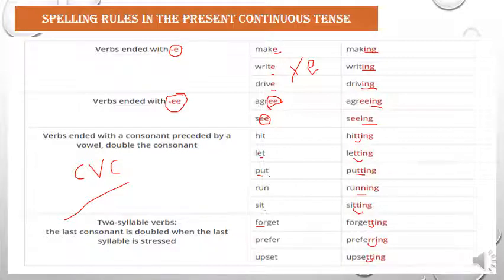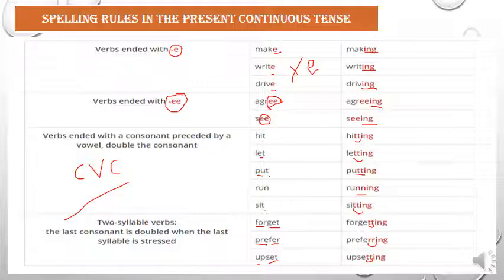So these are 2-syllable words: forget, prefer, upset. So the rule says that when a verb has 2 syllables, we have to double the last consonant of the word, and then add ing. So these were the first 4 spelling rules. I'll repeat them briefly because these are very important. You have to focus on them.